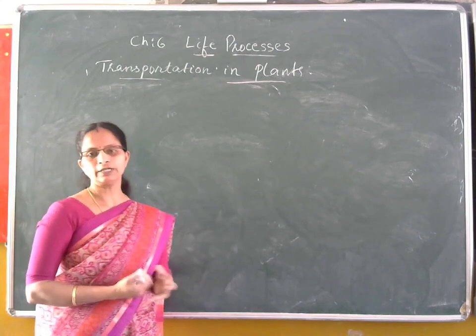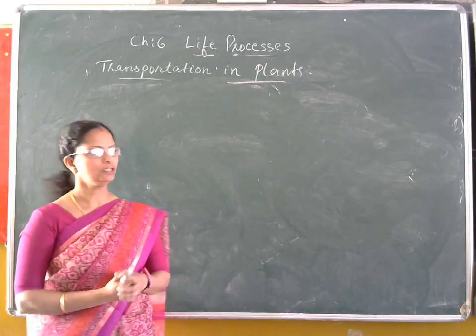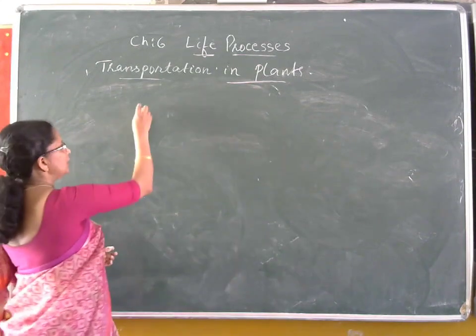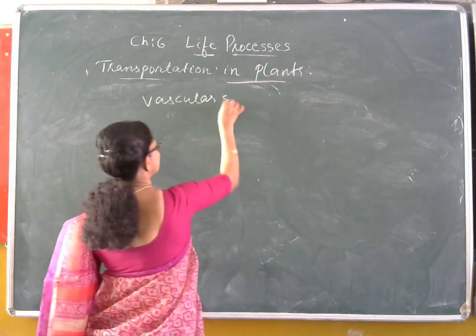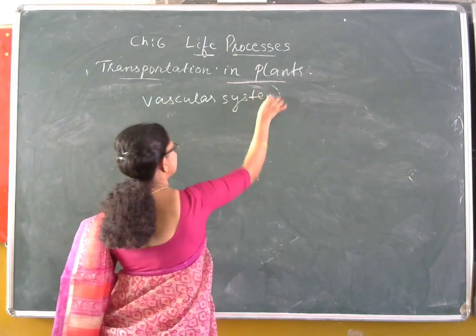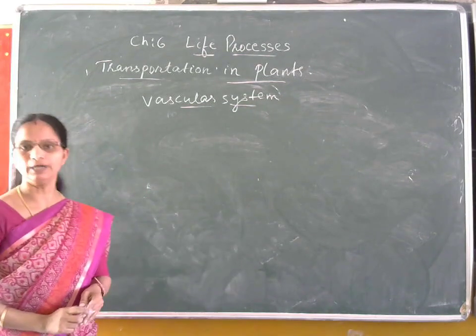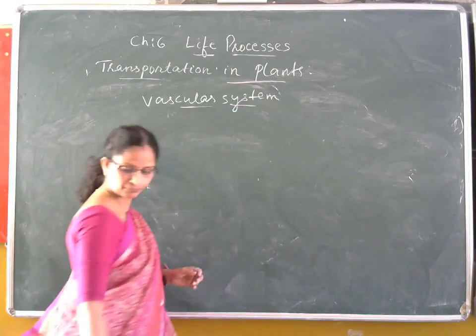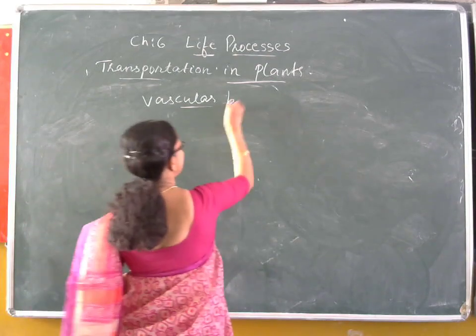For the transportation of materials, plants have two well developed tissue systems. These two together are known as the vascular system, commonly called the vascular bundle.